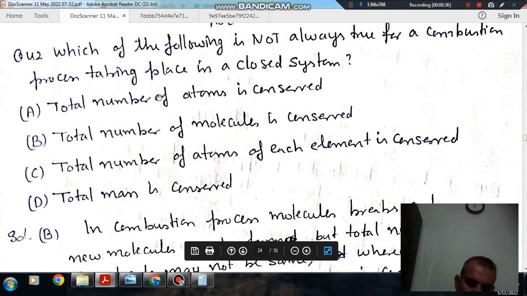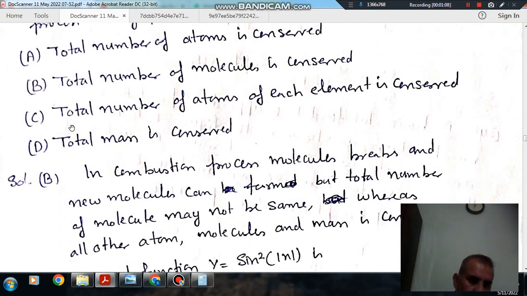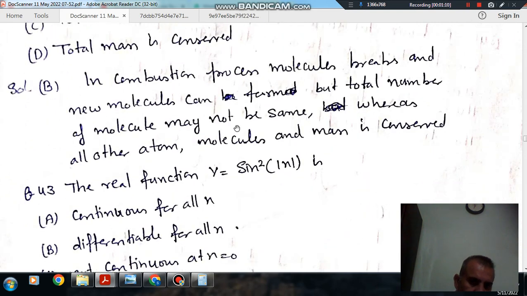Total number of atoms is conserved because we are not adding or subtracting any mass in combustion in a closed system. Total mass is also conserved. Total number of atoms of each element is also conserved, but the total number of molecules is not conserved because molecules keep breaking and new molecules keep forming. So the answer is B: total number of molecules may not be conserved.